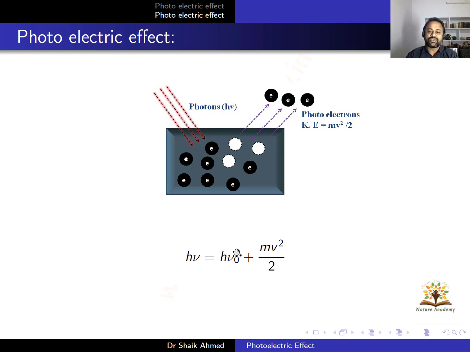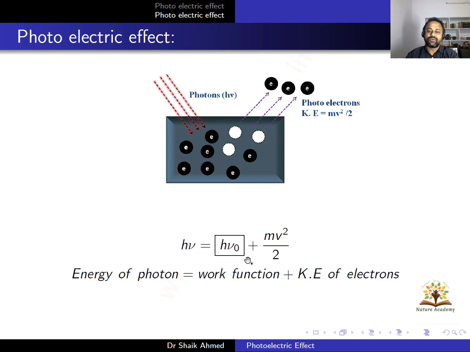This h nu 0 is known as the work function of the metal. So energy of the photon h nu is converting into kinetic energy of the electron plus the work function. The work function is the minimum energy required to eject the electron from the metal surface. Different metals have different work functions. So Einstein gave this expression: h nu is equal to h nu naught plus half mv square.